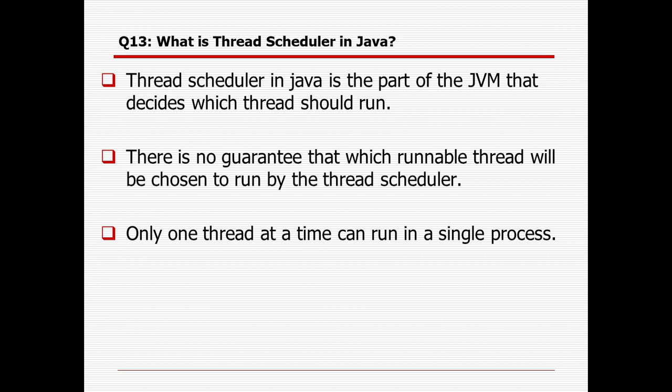Only one thread at a time can run in a single process. On your computer, different processes can run, but under a single process there can be multiple threads, and within the process only one thread can run at the same time.